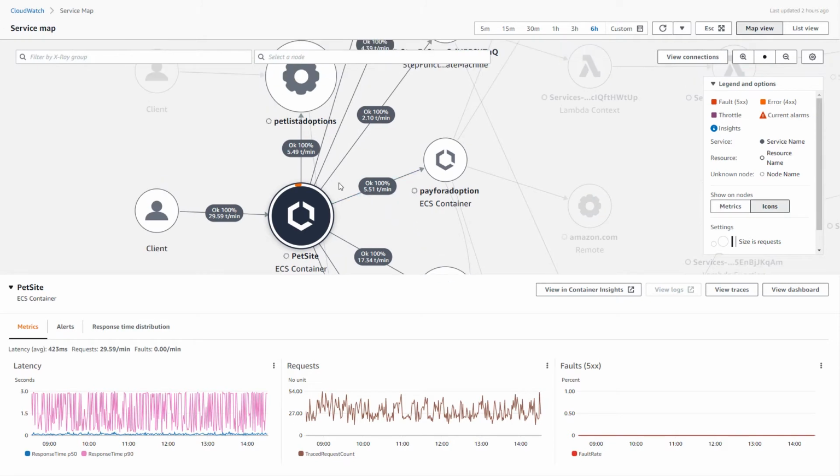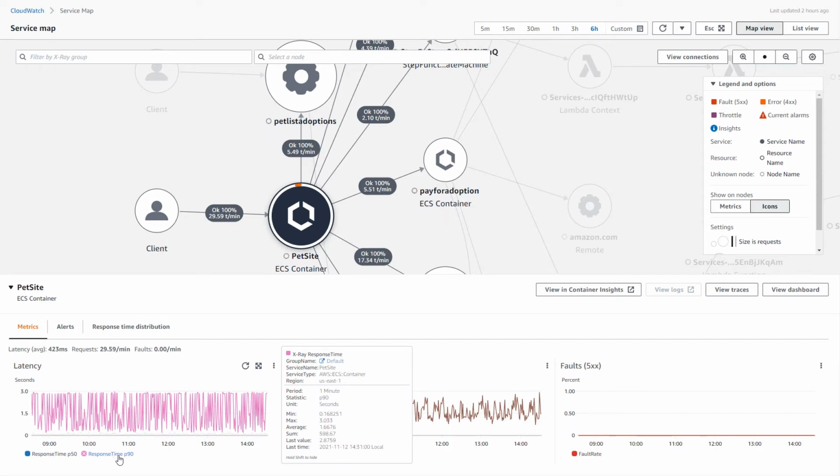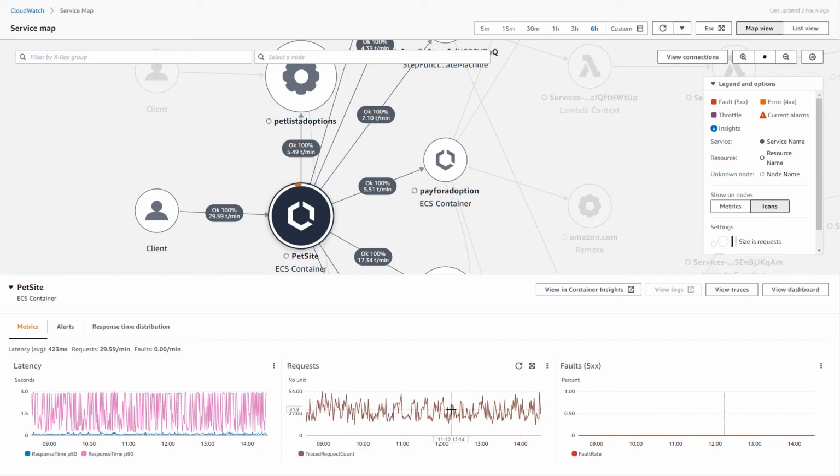We can also see the connections between this node and other components in our application, as well as the percent OK. Underneath, we also get a preview of this specific node, so we can see information about metrics, our P50 response time, as well as our P90 response time. We can take a look at the number of requests and faults.